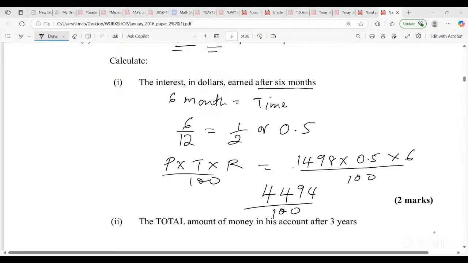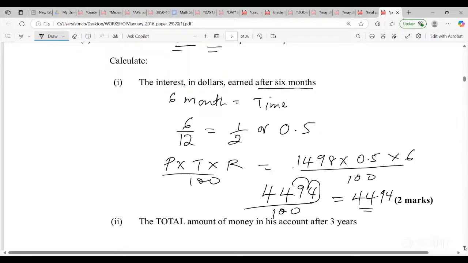All we have to do now is divide this by 100, so that would be 1, 2. So that gives us 44.94. All right. Very nice one, because most students will just go ahead and multiply by the 6 months. They will just say times 6.